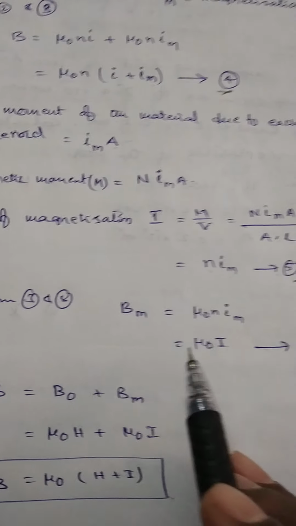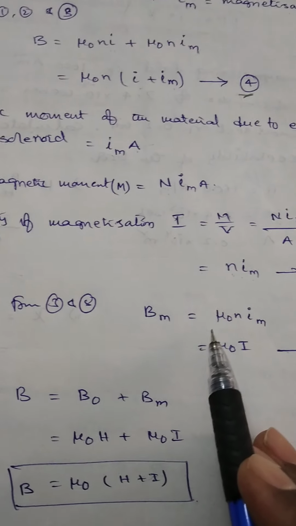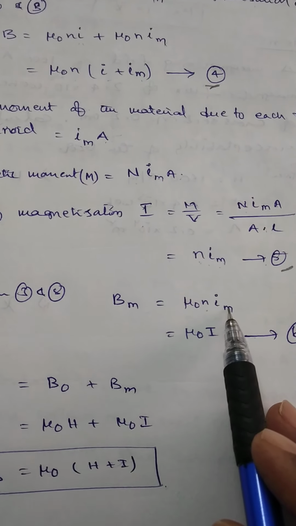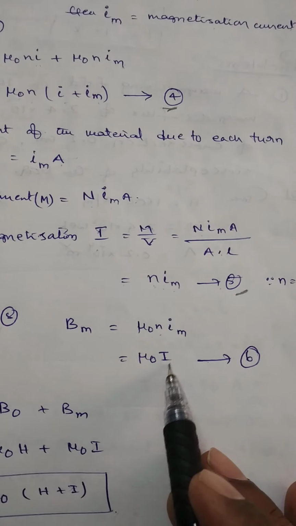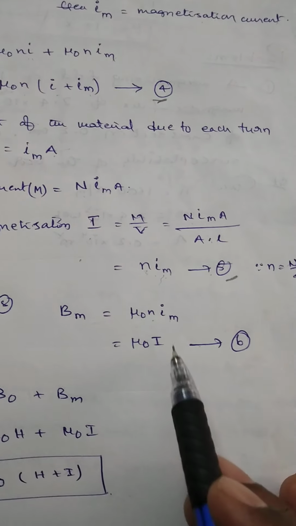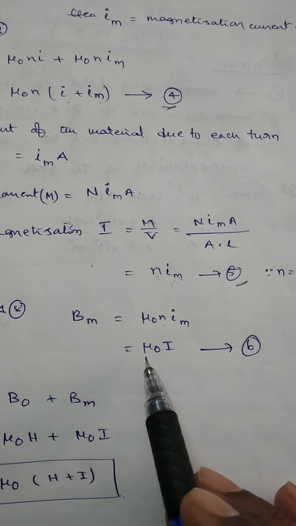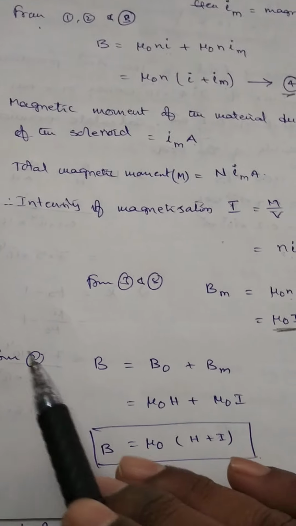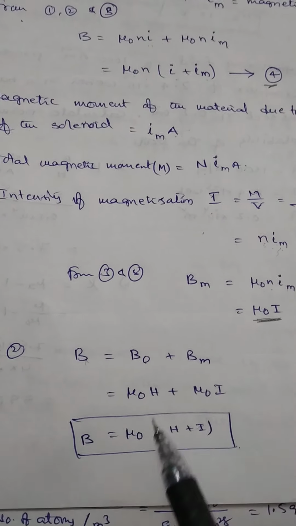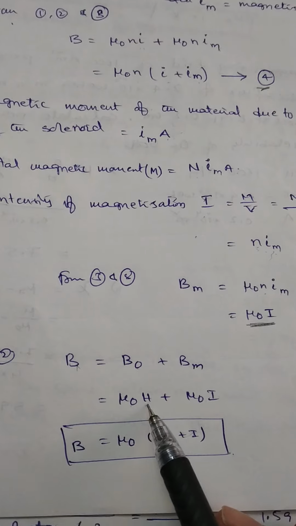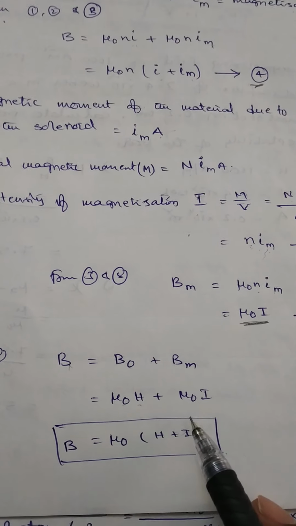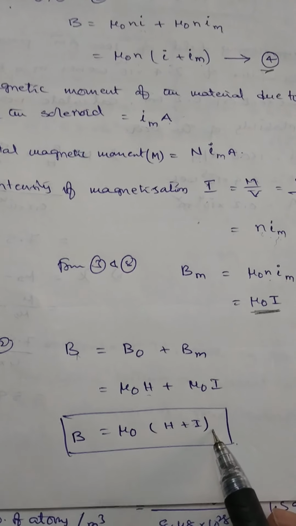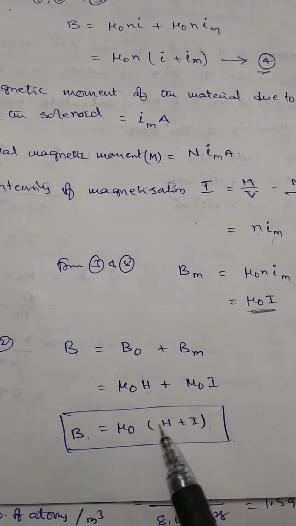So Bm is equal to mu naught into n into Im, where Im is replaced by I by n. n and n cancel. So Bm is equal to mu naught into I. Equation 6. Therefore, from equation 2, B is equal to B naught plus Bm. B naught is replaced by mu naught into H, plus Bm equals mu naught into I. On taking mu naught common, B equals mu naught into H plus I. So it is the relation between B, H, I.